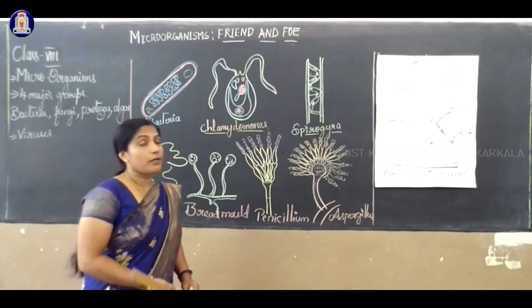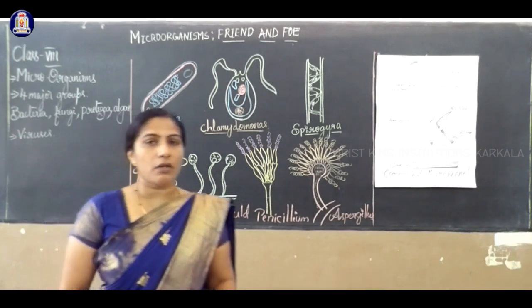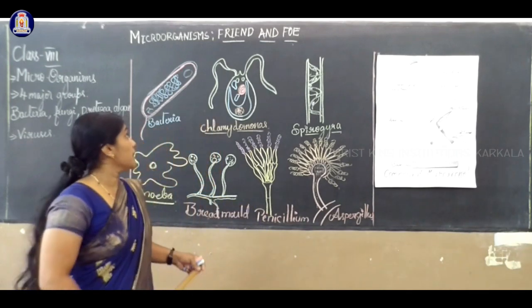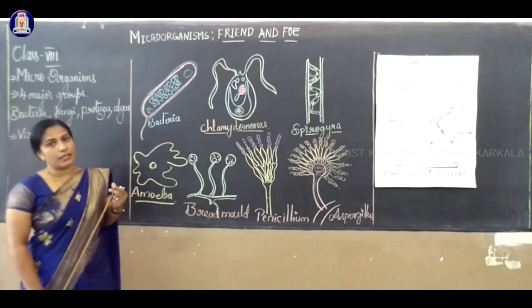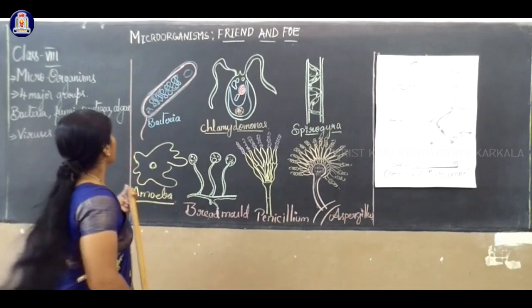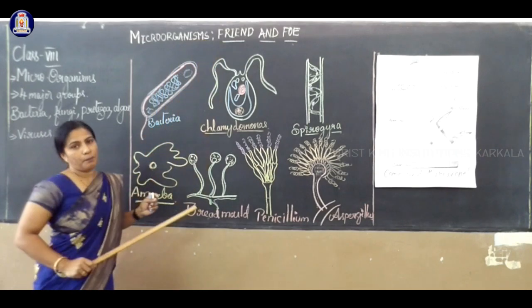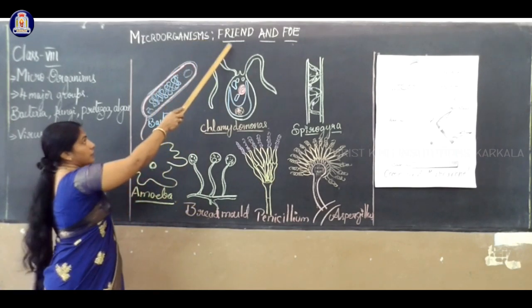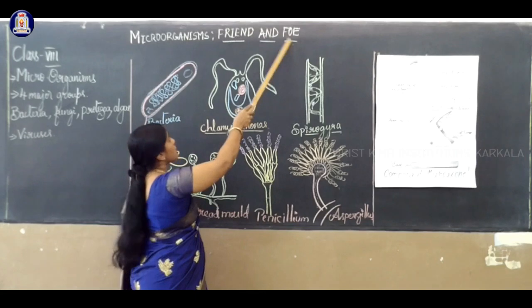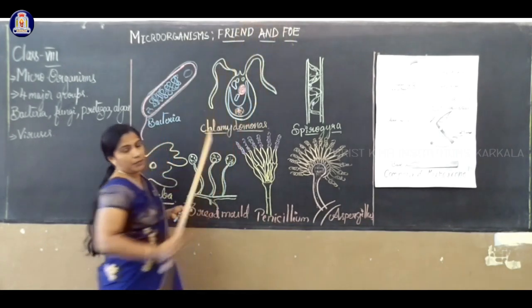So we have already completed the first lesson, that is called crop production and management. Let us study one more lesson, the second lesson in biology, that is microorganisms, friend and foe. As we know, friend and foe means friend and enemy.